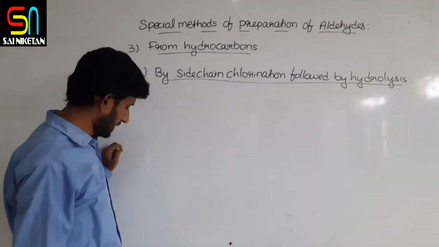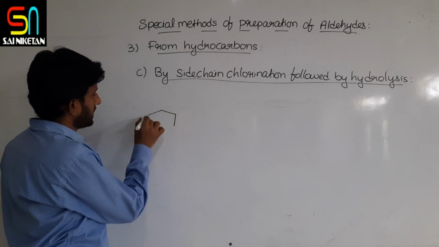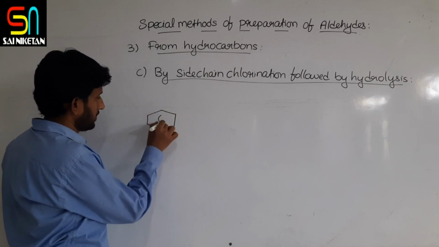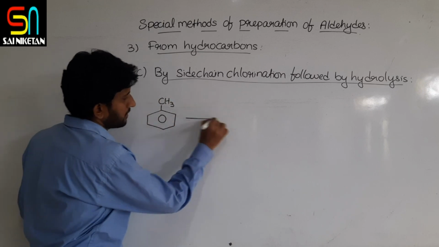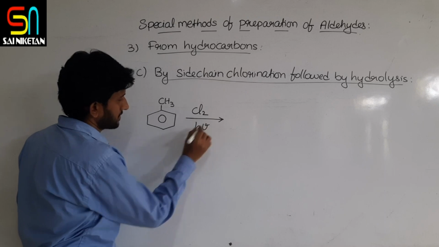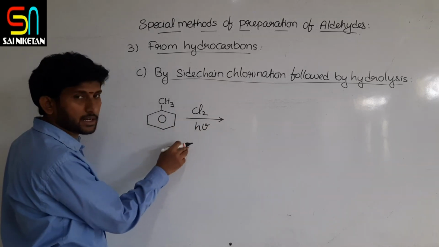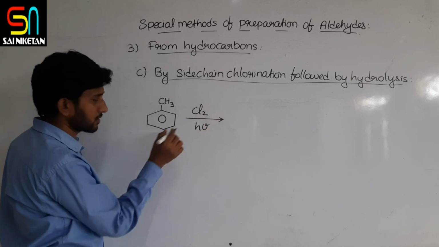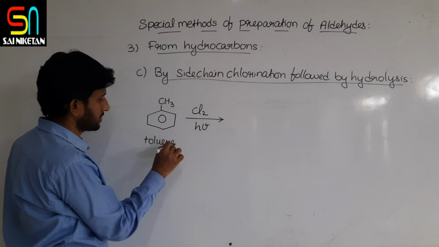That is, you take any substituted aromatic hydrocarbon like toluene, and you are doing chlorination in the presence of light. So it is free radical chlorination, the alkyl group undergoes this free radical chlorination.